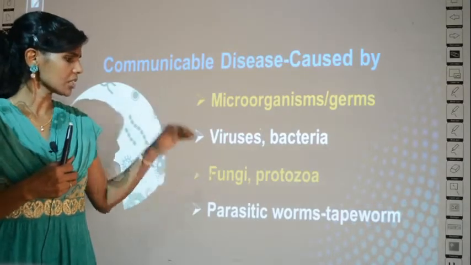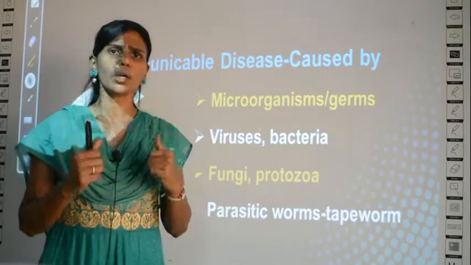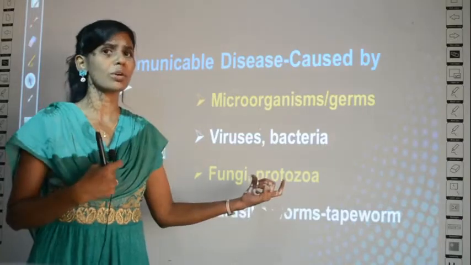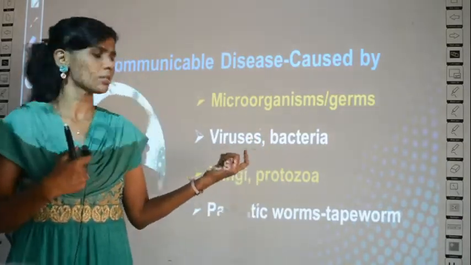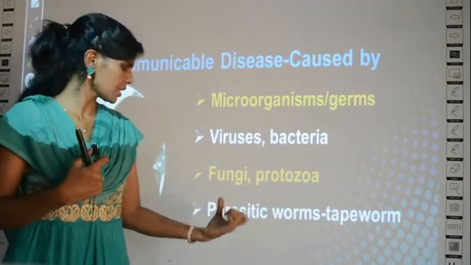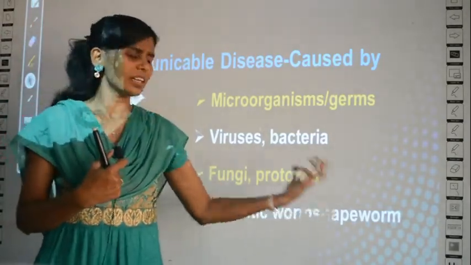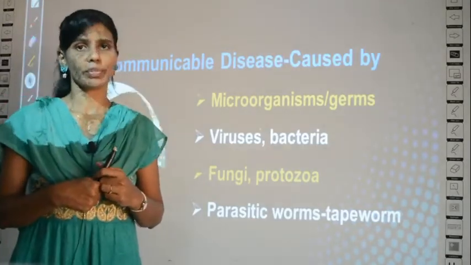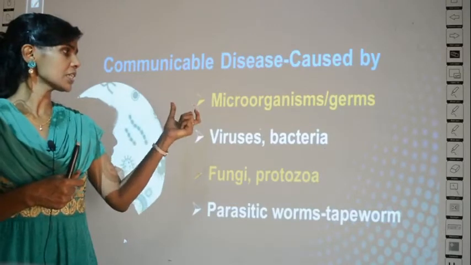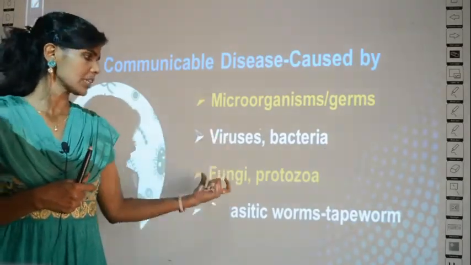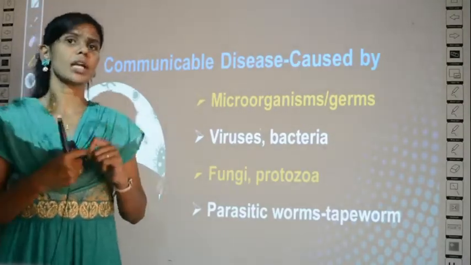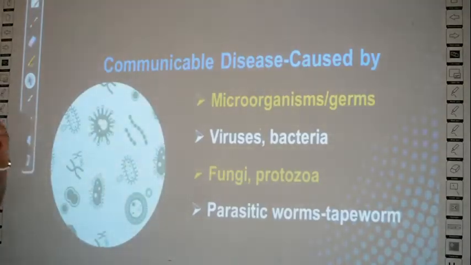Apart from these causative agents, what are causative agents? What causes communicable diseases? A fungus may cause a communicable disease, a protozoa may cause, a bacteria may cause, and a virus may cause. Apart from this, there are some parasitic worms. For example, tapeworm can also spread some disease. So what causes communicable diseases? Microorganisms like viruses, bacteria, fungi or protozoa can cause them mainly, and also certain worms called tapeworms can also cause communicable diseases.